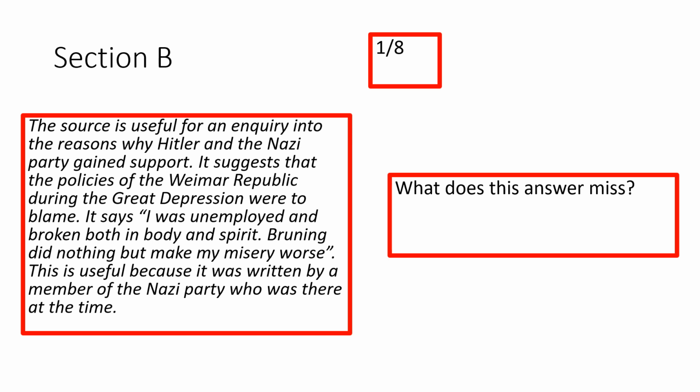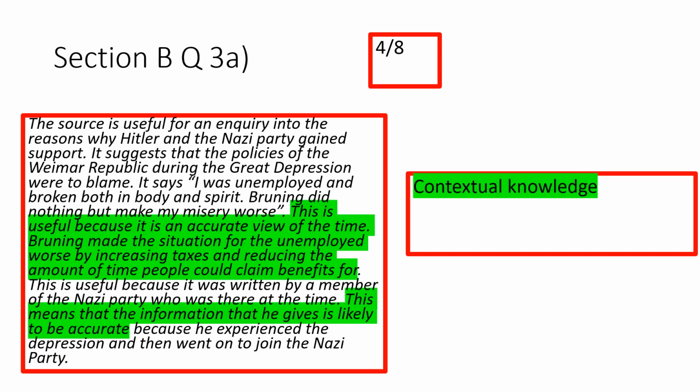And I would like you to write down what the answer misses. So what is not in this answer? So why can it get no more than 1 out of 8? So pause the video now and have a go at writing down what you think might be missing. What that answer missed was any contextual knowledge. It's so important, Year 11, that you add contextual knowledge, which means knowledge about the topic, into your answer for this style of question. If you don't do that, you are capped at 1 mark out of 8. You can't get any higher.